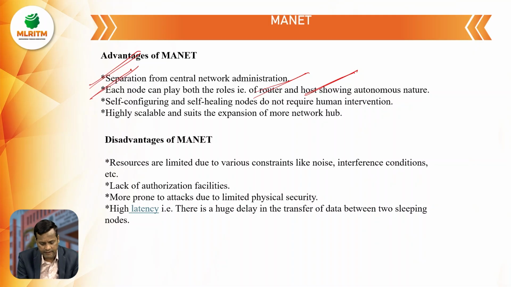So this is the second advantage. And the third one is what? Self-configured and self-healing nodes do not require human intervention. And the last one is what? Highly scalable and suits the expansion of more network hubs. These four are the advantages of mobile ad hoc networks.